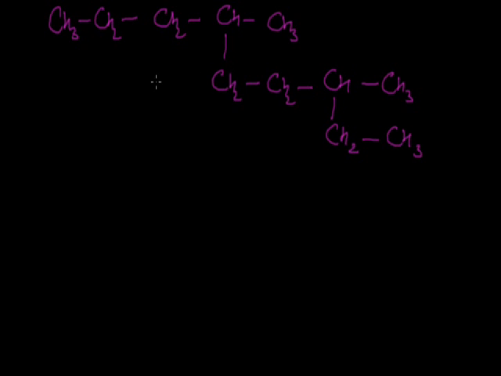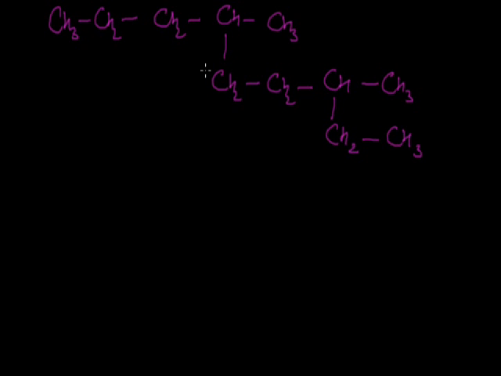Now if we are to select the parent chain, we can see that starting from the right hand side, if we move in the straight direction, the chain will contain only 5 carbon atoms. So we will move to the longest chain, that is in the downward direction. If we start from the right hand side, this chain will include a total of 2 carbon atoms in the upper chain and third, fourth, fifth, sixth and seventh.